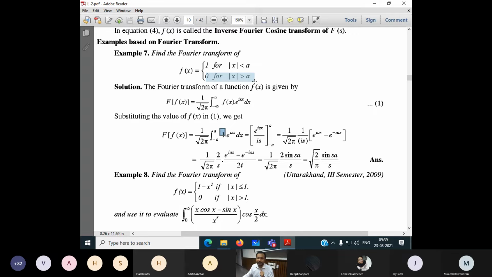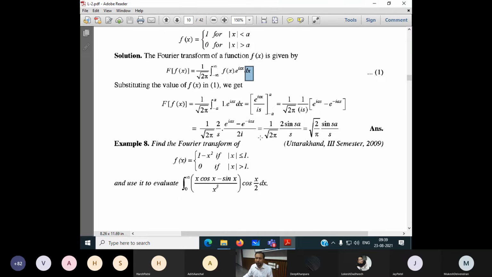In the second interval, the function is 0. It means it is a to infinity, so the value of the function is 0 here. That's why plus 0. Now I hope all of us can do the integration of e to the power i s x. Here s is constant because we are integrating with respect to x. If I do the integration, I get e to the power i s x divided by i s. Put the limit, and after putting the limit I get this equation.